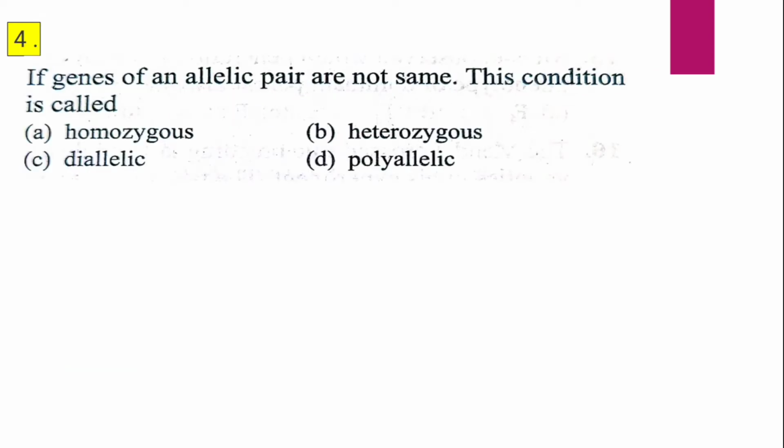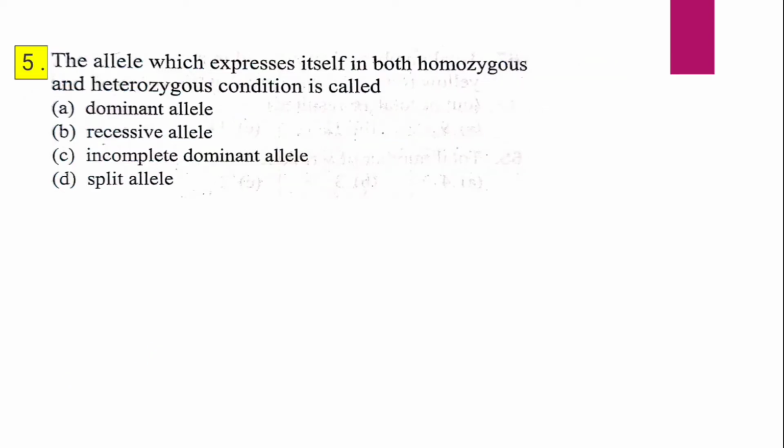Question 4. If genes of an allelic pair are not same, this condition is called A. Homozygous, B. Heterozygous, C. Diallelic, D. Polyallelic. If genes of an allelic pair are not same, this condition is called, and the correct answer is B, that is heterozygous.